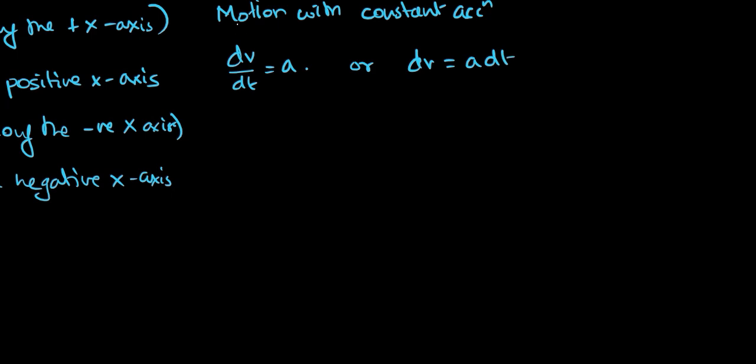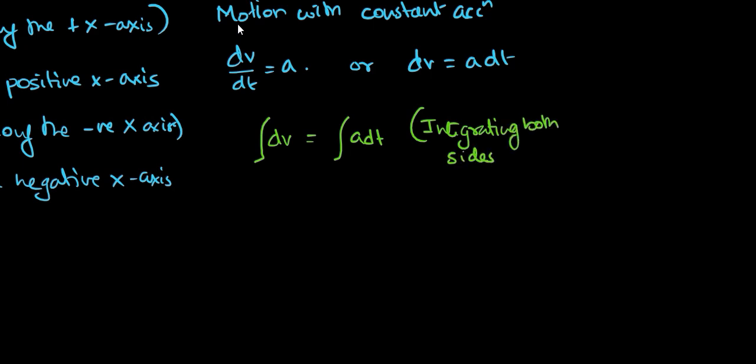Now how can we define this in terms of integration? Here we are integrating both sides.